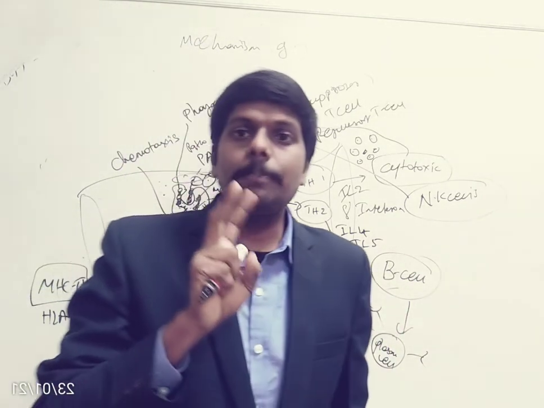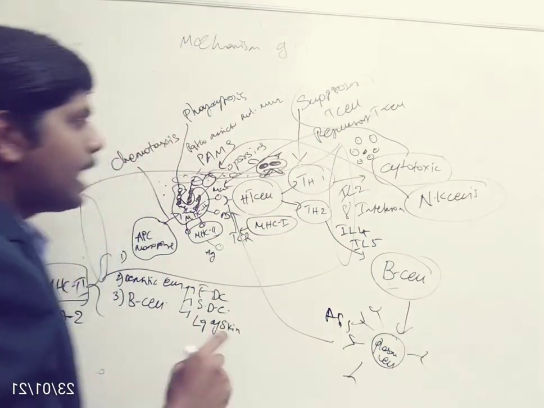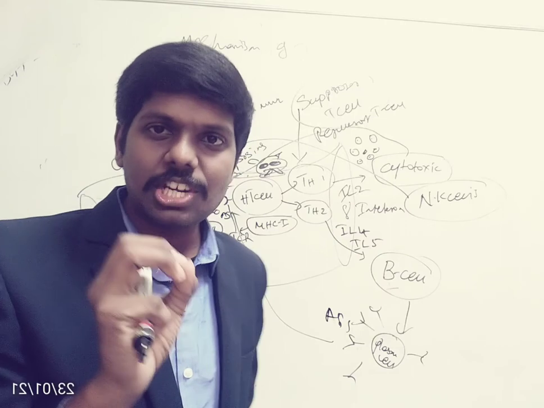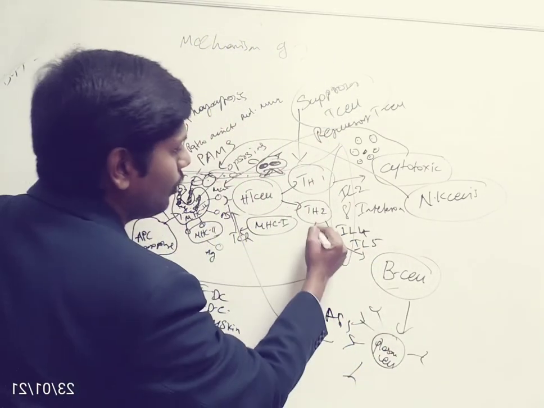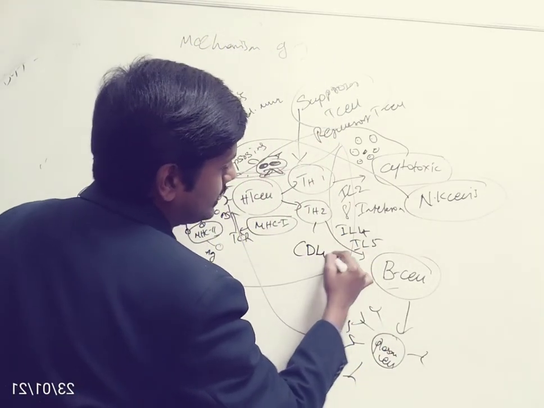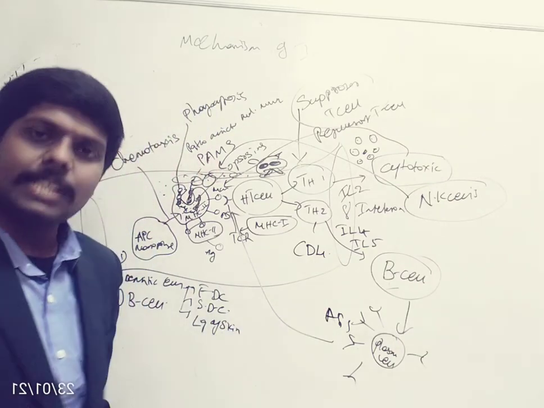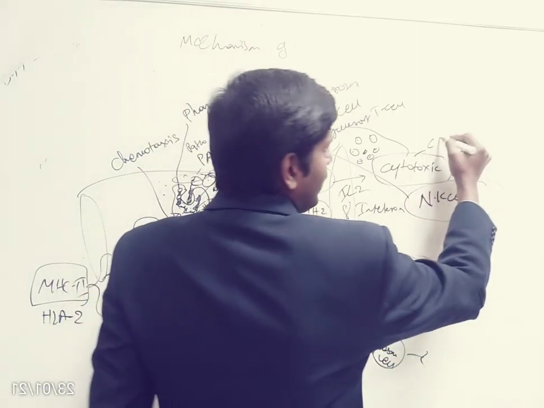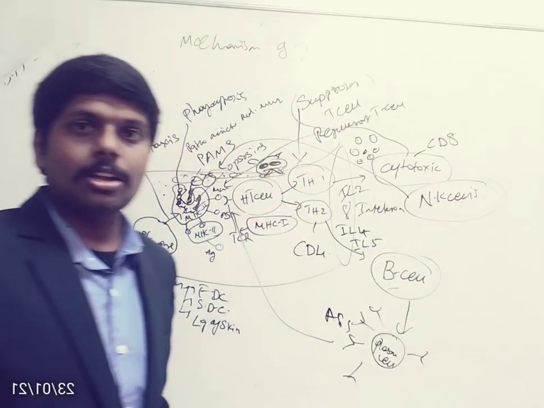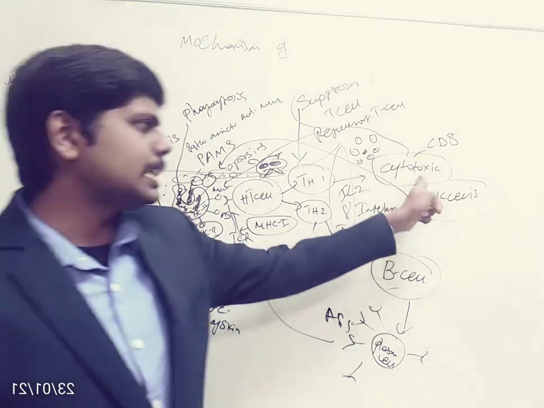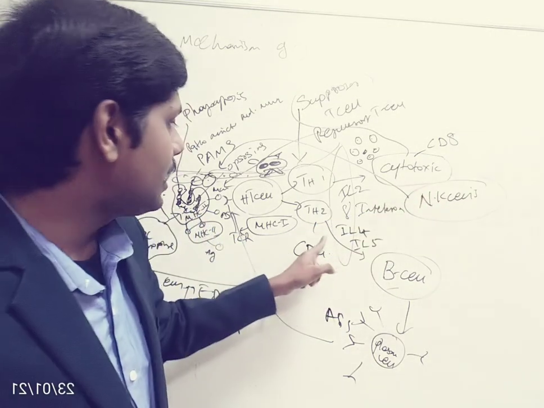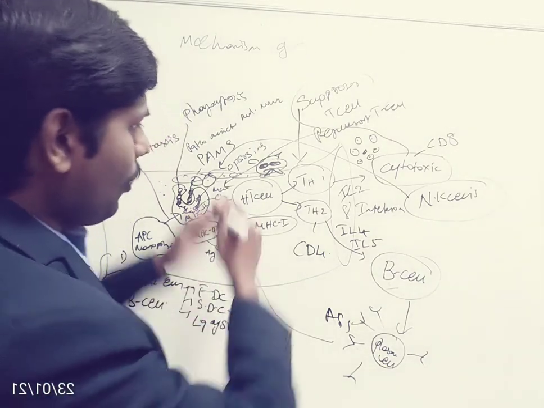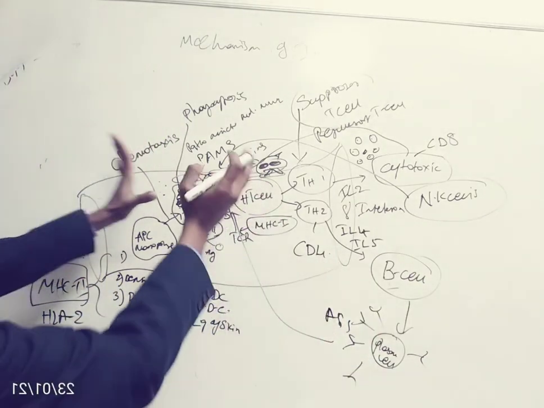Now I will tell some terms for these cells. Helper T cells have a surface marker called cluster of differentiation 4, so they are also called CD4 cells, whereas the cytotoxic T cells are also called CD8 cells. So CD8 cells and cytotoxic T cells are the same, and helper T cells and CD4 cells are the same. Now, this is the overall mechanism of immunity to kill a pathogen.